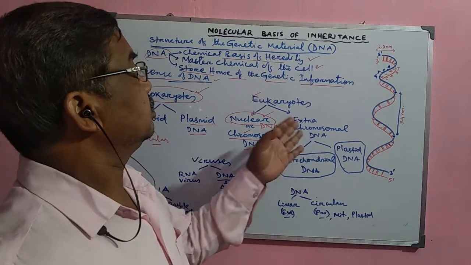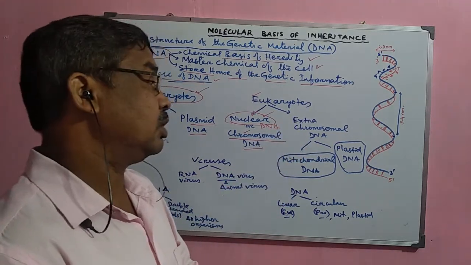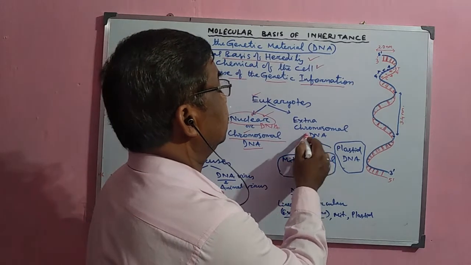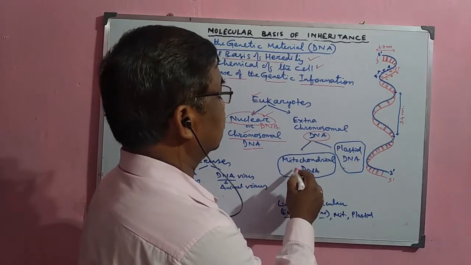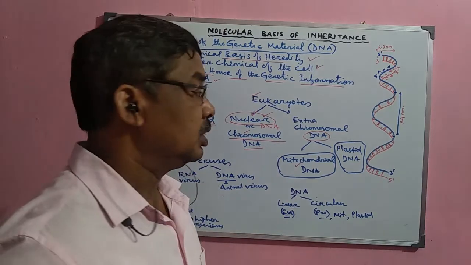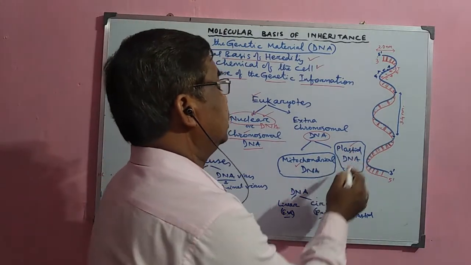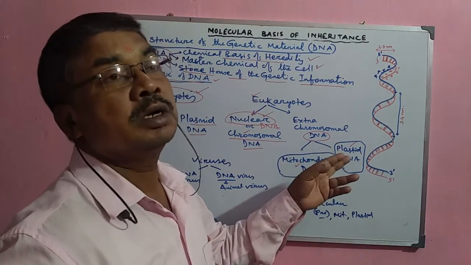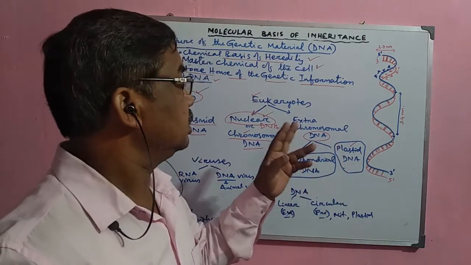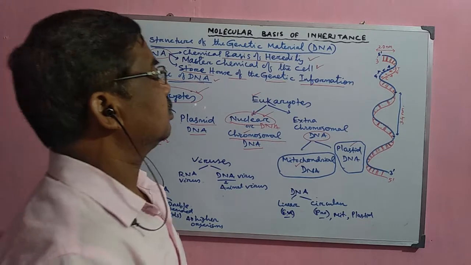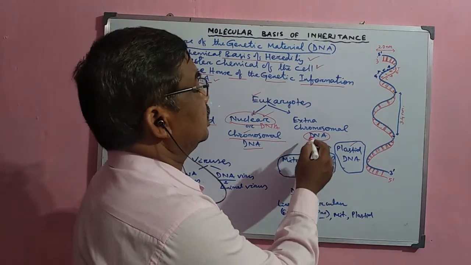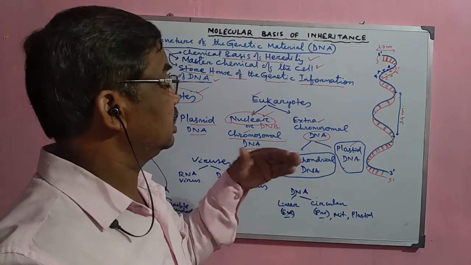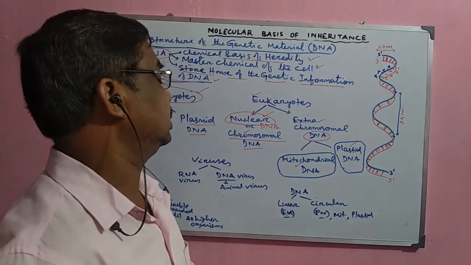Sometimes in some organelles you will also find the DNA molecule. The DNA molecule is found either in the mitochondria, where respiration occurs, or in the plastid, where photosynthesis occurs. So in these organelles, chromosomes are also present. These are called extrachromosomes, and this DNA is called extrachromosomal DNA.